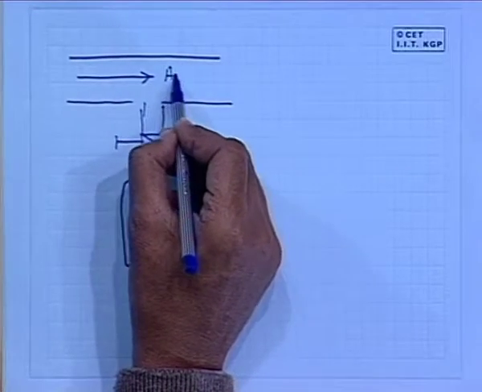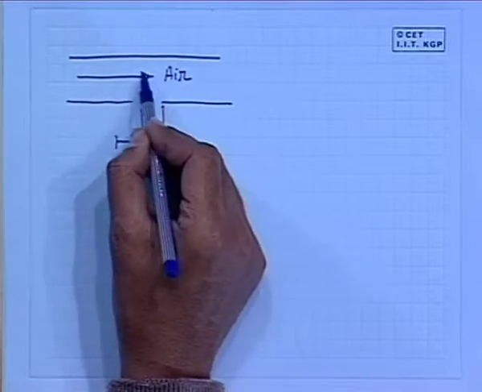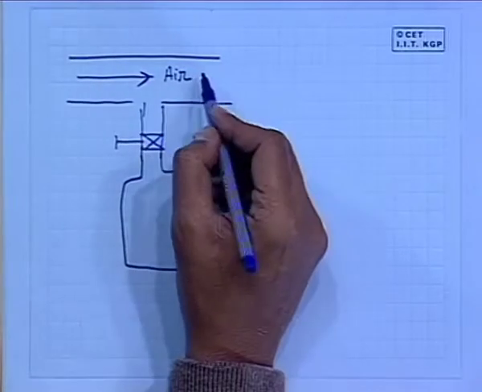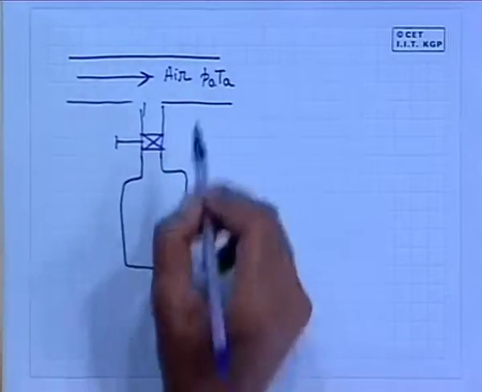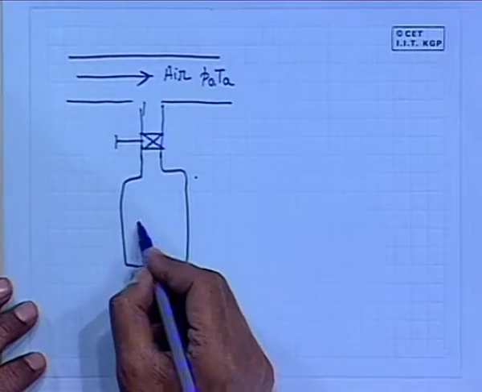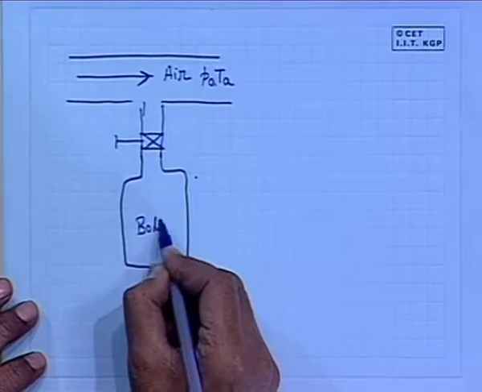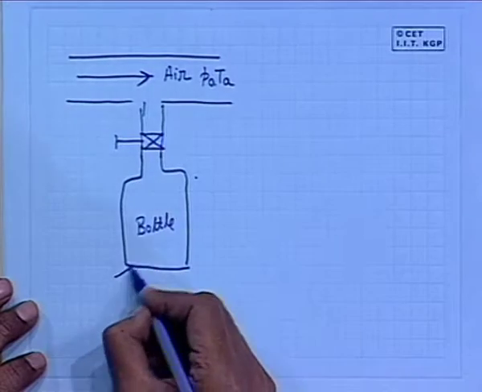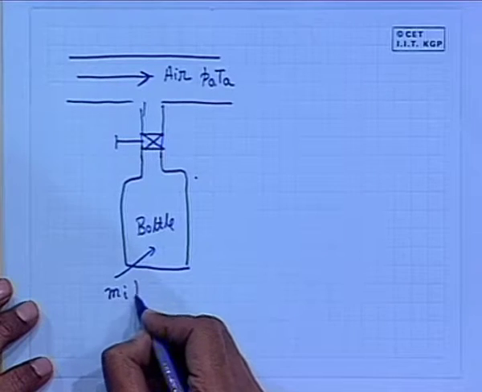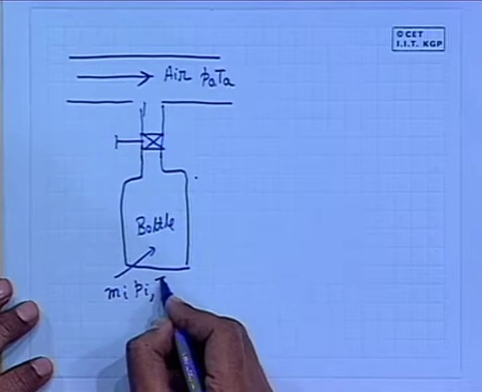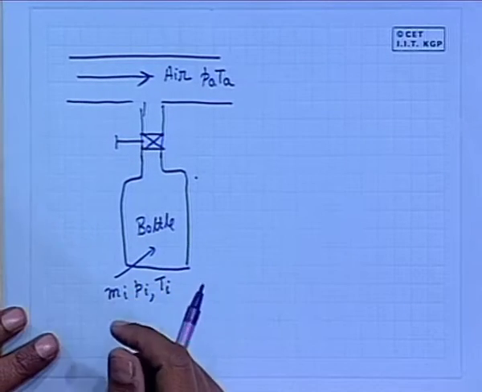This is a practical problem. There is a main pipeline through which air flows at a constant pressure Pa. This is the pressure and temperature of the air which is flowing. There is a valve and there is a bottle which contains initially a mass Mi and its pressure is Pi, its temperature is Ti, all right.